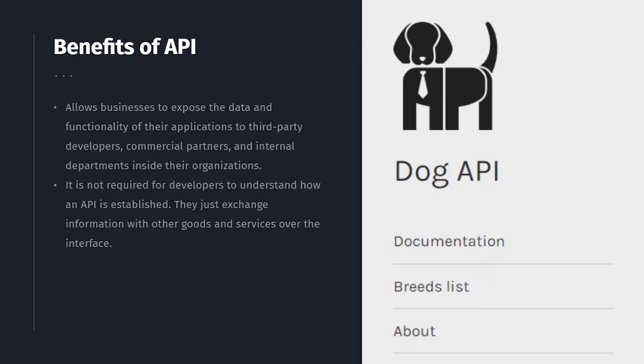So both of them gain benefits: Shopee gains more and more client users, and the third-party developers can also earn money from it. Also, when using the API, developers are not required to understand how an API is established. They just need to exchange information with other goods and services over the interface. They just need to grasp the concept of the API, and that's it.